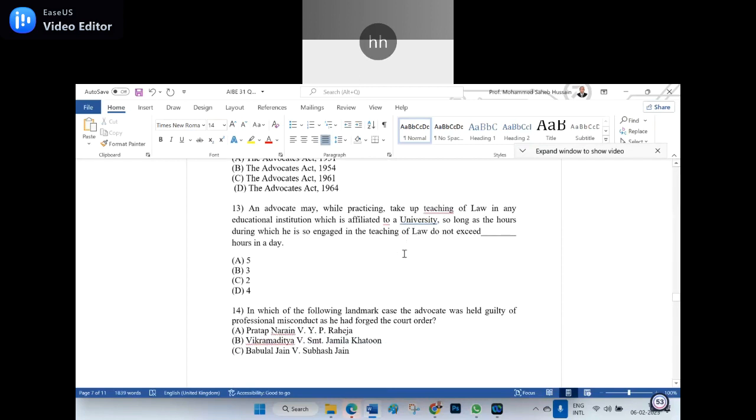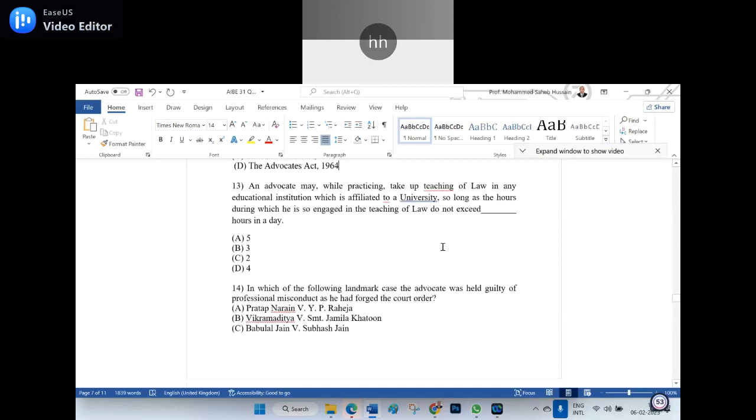You can unmute, no matter, because now the 13th question: an advocate may, while practicing, take up teaching of law in any educational institution which is affiliated to a university, so long as the hours during which he is so engaged in teaching of law don't exceed blank hours in a day. Advocate, he can teach it. I think it is 3 hours. It's 3 hours. Yeah.